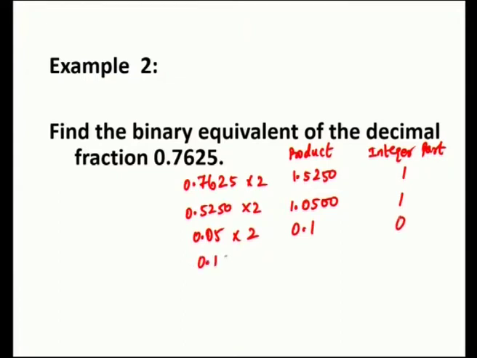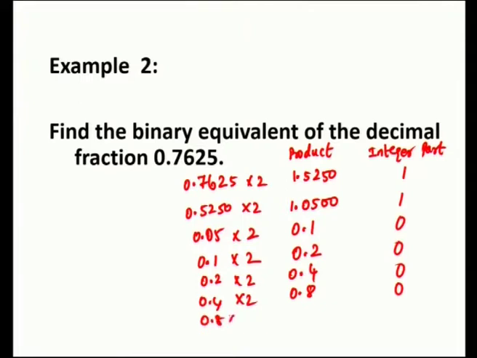Then 0.1 is taken product and then multiplied with 2, we obtain 0.2 and the integer part is 0. Then take 0.2 again multiply it with 2, 0.4 integer part is 0. Then take 0.4 multiply it with 2, 0.80, and then take 0.8 into 2, 1.6, then the integer part is 1.